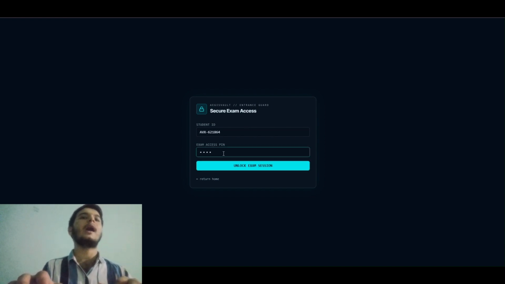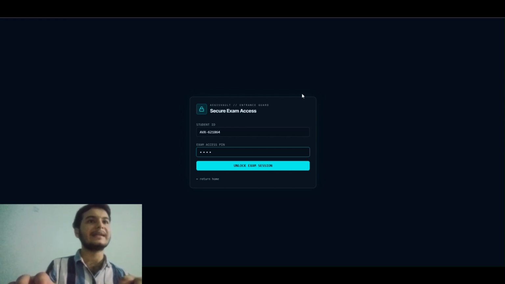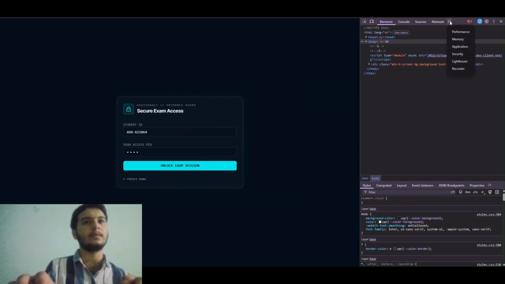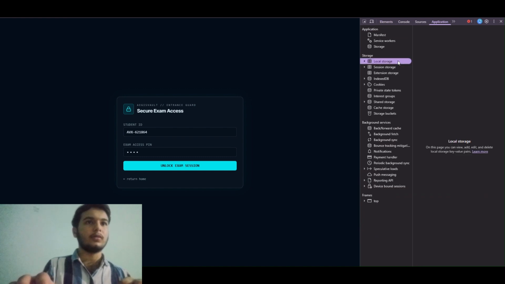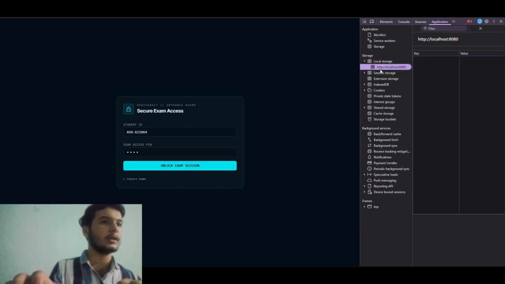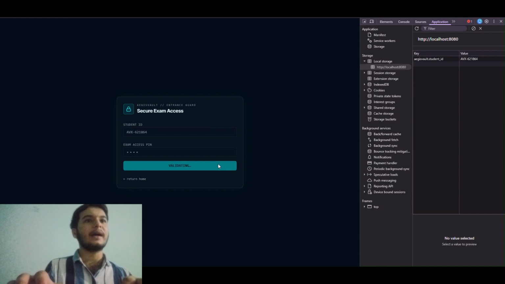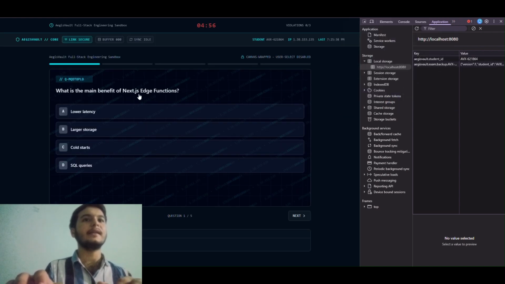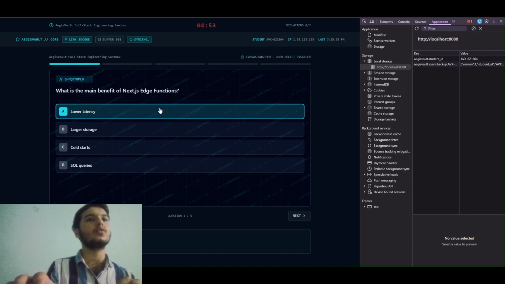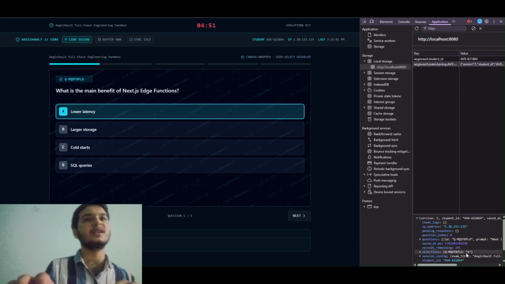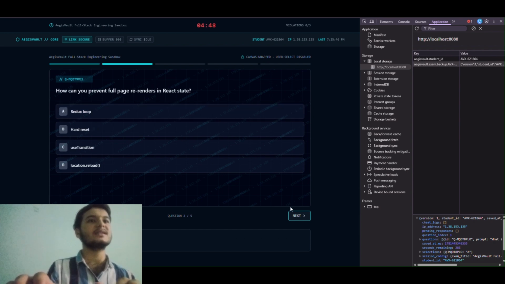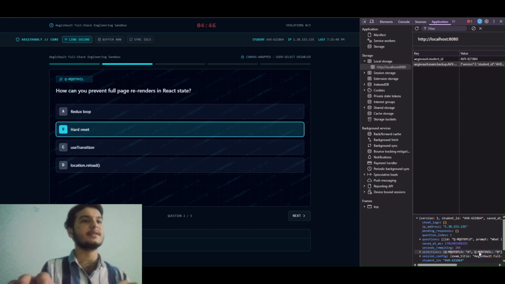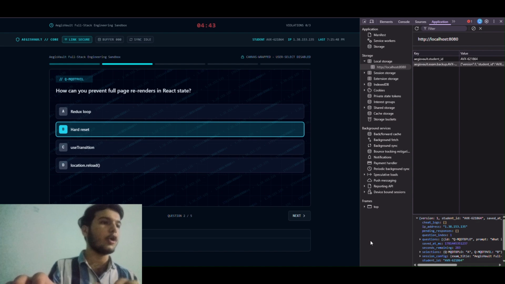To see how the engine handles state management, let's open the browser's developer tools and look at the local storage. Noticing all the moments, we can see that if I select an answer, it will be floating volatilely in RAM. The AegisVault core engine immediately serializes and commits every single instruction into an encrypted atomic client-side transaction ledger on the disk instantly. You can see it. I'm selecting the option and it is saving in the local storage.